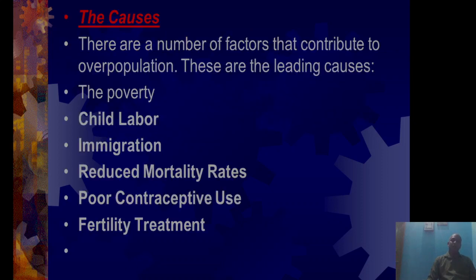So, dear students, the causes. What are the causes of overpopulation? Definitely poverty, due to this child labor, immigration, reduced mortality rates, poor contraceptive use, and fertility treatments. These are the main causes of overpopulation.